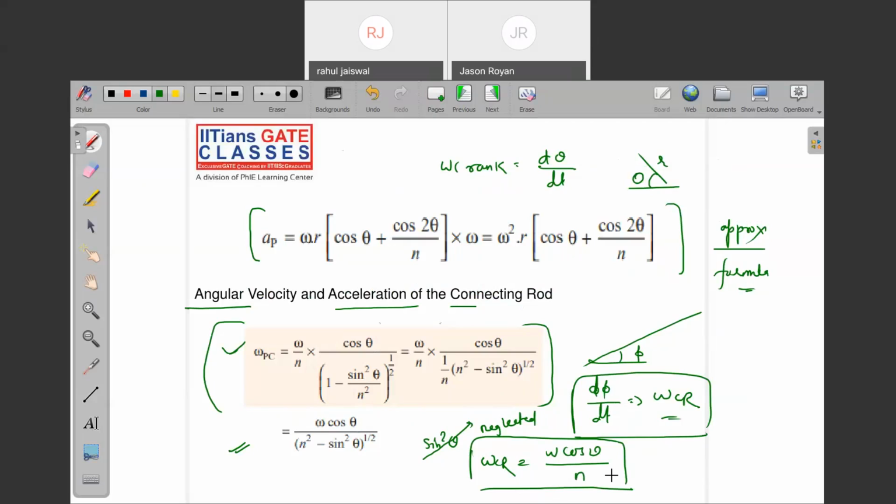Theta is very small as compared to n, meaning the n square term is very large than sin square theta. So if you just take the difference of that, it will be neglected, right? Are you getting my point? Correct. Is it over? Basically, note on this point: for examinations other than GATE, this formula is useful.